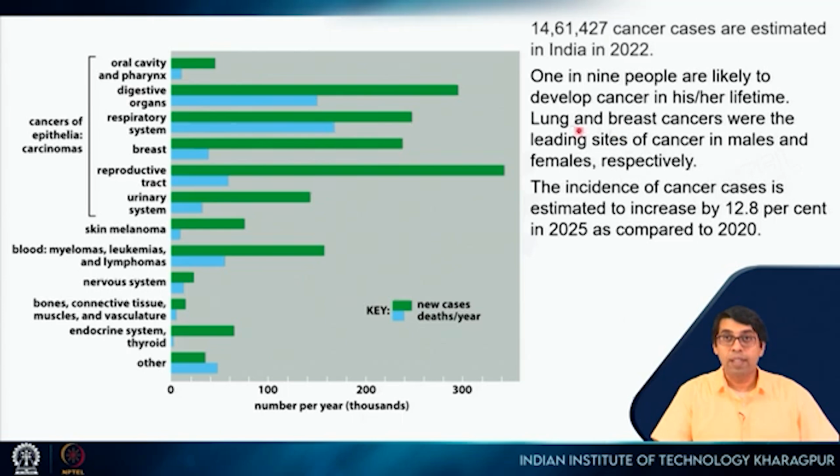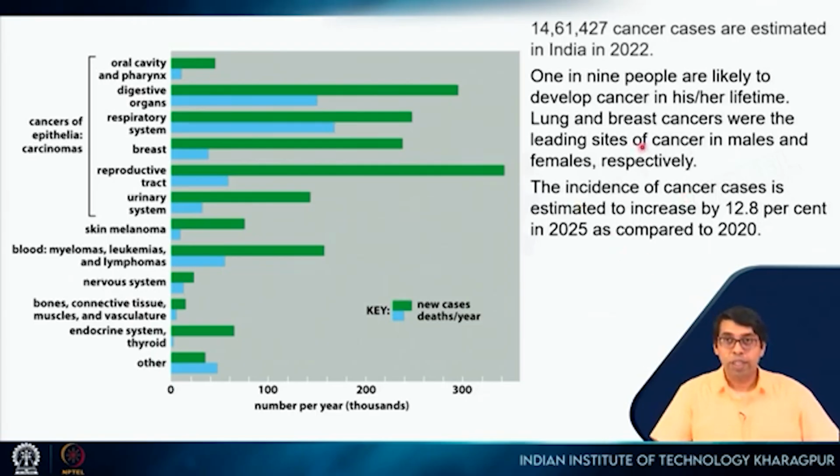It turns out that lung cancer is most prevalent in males and breast cancer is most prevalent in females. The incidence of cancer cases is estimated to increase by 12.8% in 2025 as compared to 2020. So that's a big jump. With a more aging population and with a large population, this has become a real issue for our country.